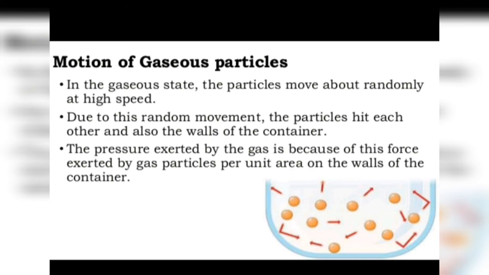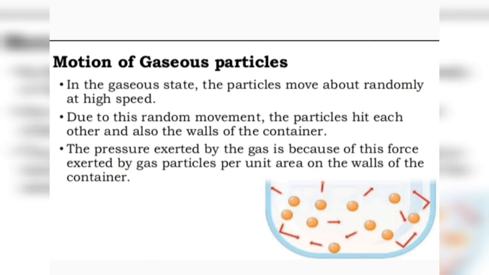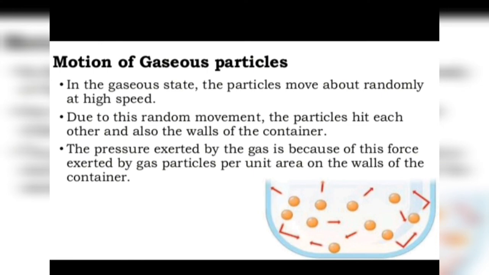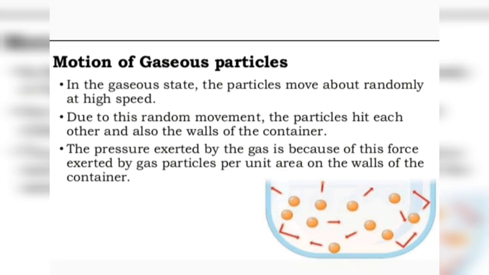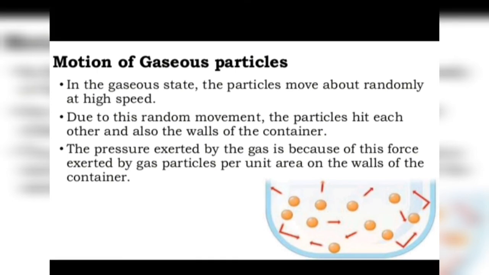Gases have, in fact, very low density because their particles are very far apart from one another. A gas fills its container completely because, due to high kinetic energy and negligible forces of attraction, particles of gas are moving with high speeds in all directions. And last but not least, gases flow easily because their particles are comparatively free to move anywhere, right? So these are the properties of solids, liquids, and gases, with their explanation of why there's a difference in properties of these three states of matter.